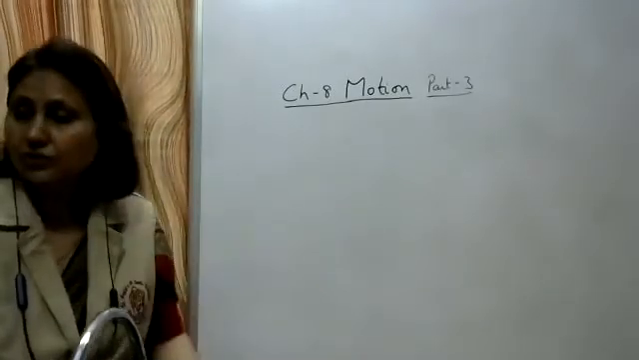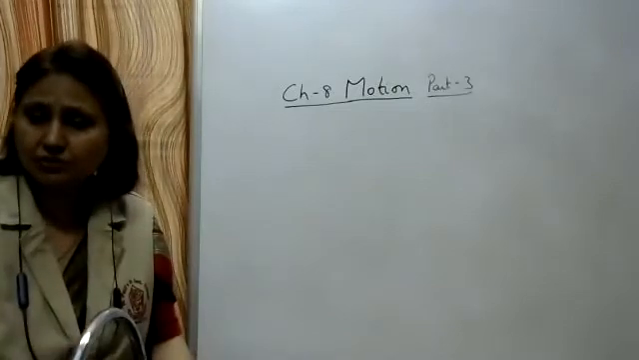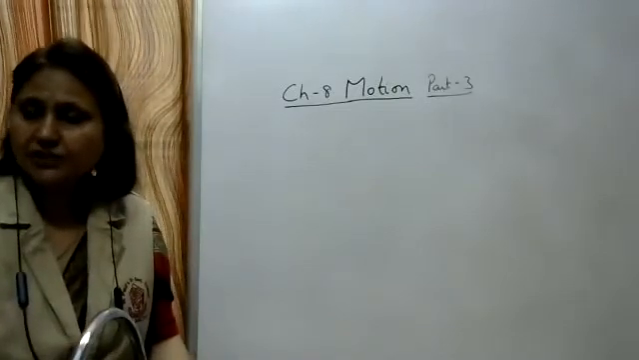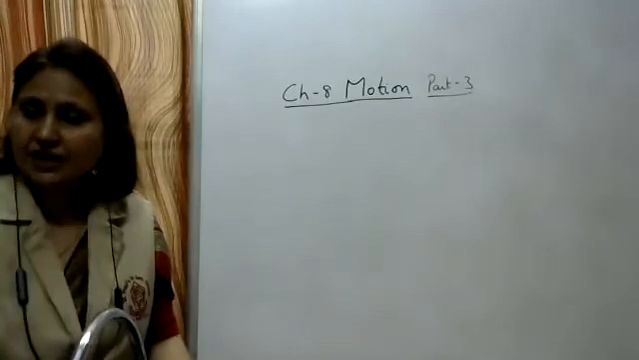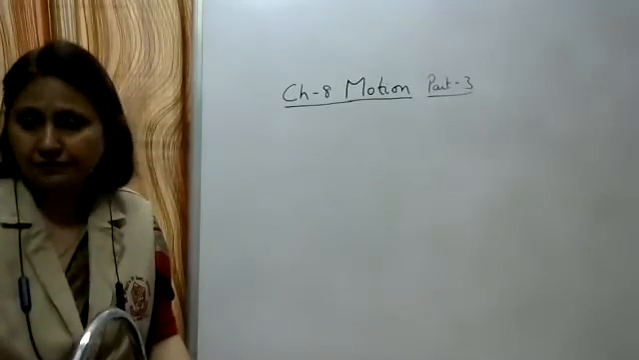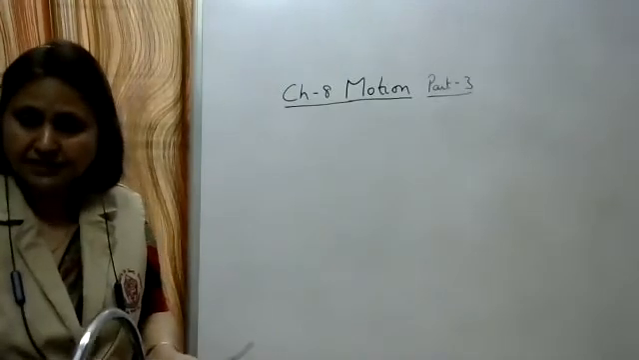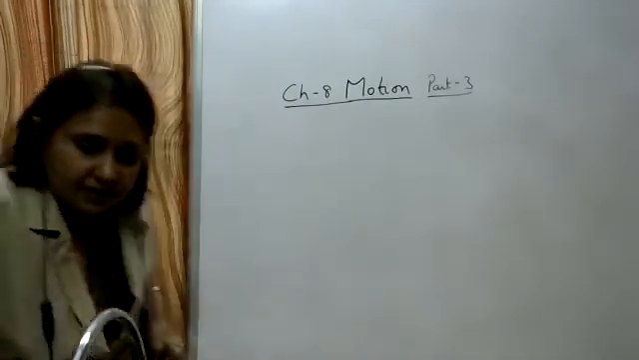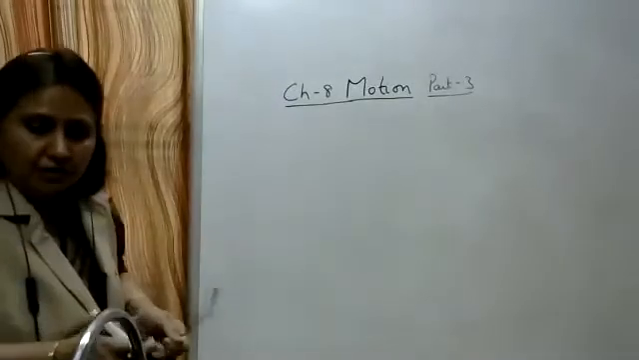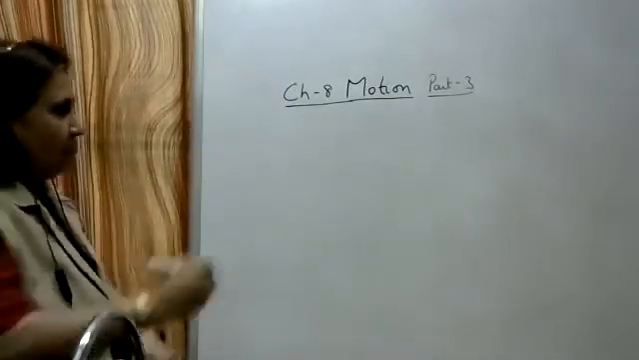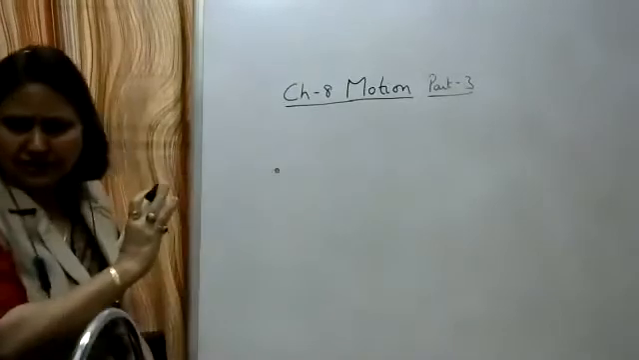When is it equal to zero? If it returns back to its initial position. Then the last difference we had seen is the distance traveled is always positive, whereas the displacement can be positive or negative. Let's see how this displacement may be positive or negative. Now just see one example.